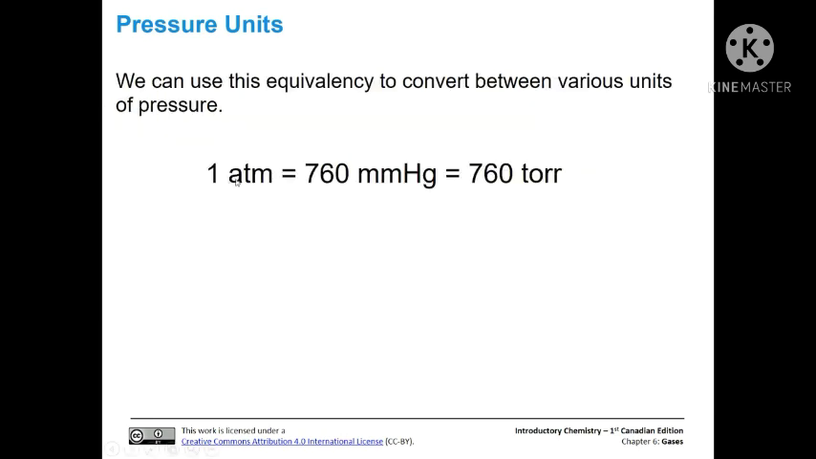And basically, here is the equivalency. These are the main units for pressure that we're going to use in this class. So there's 1 atmosphere, 760 millimeters of mercury, and 760 torr. Those are all equal to each other, so we can use any two to construct equivalencies and use them to convert pressure units.